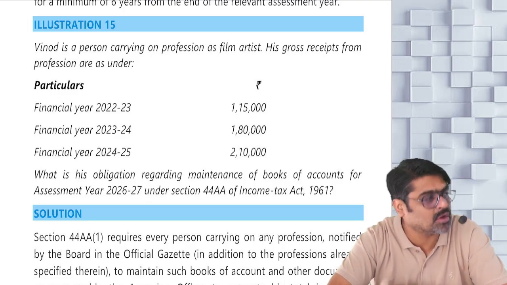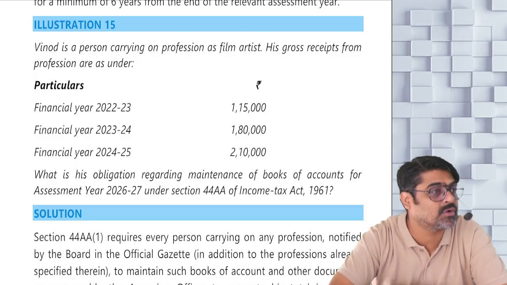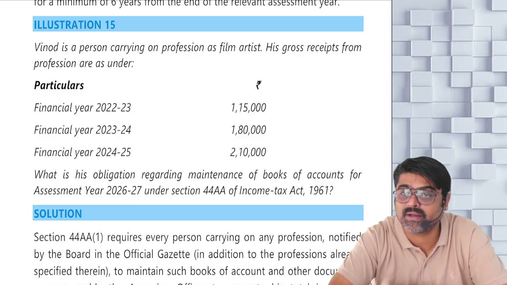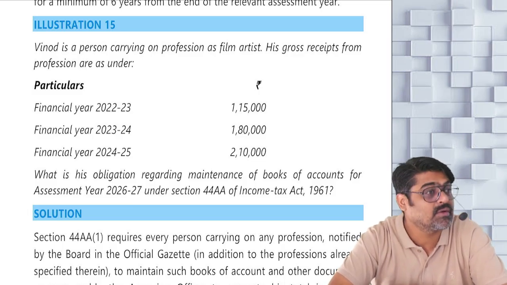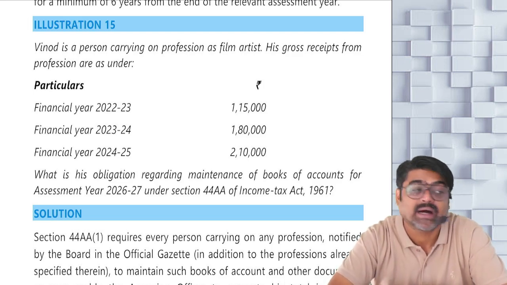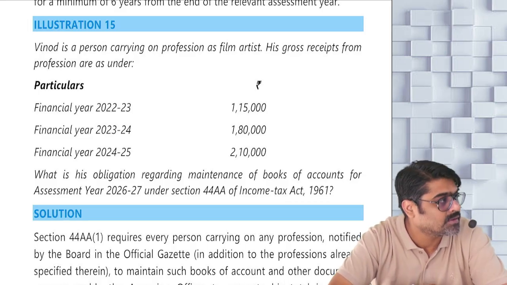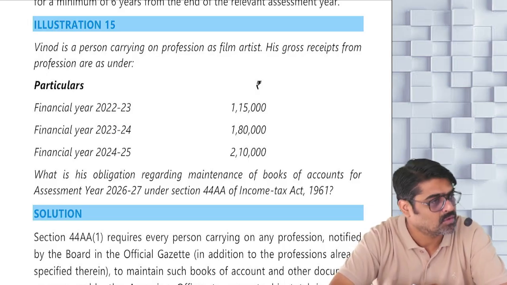But if that is also not the case, then also Vinod will be compulsorily required to maintain the books and documents, but this time he will not maintain the prescribed books. He will have to maintain such books and documents as would enable the assessing officer to determine his total income. That's it. Read the answer at home.